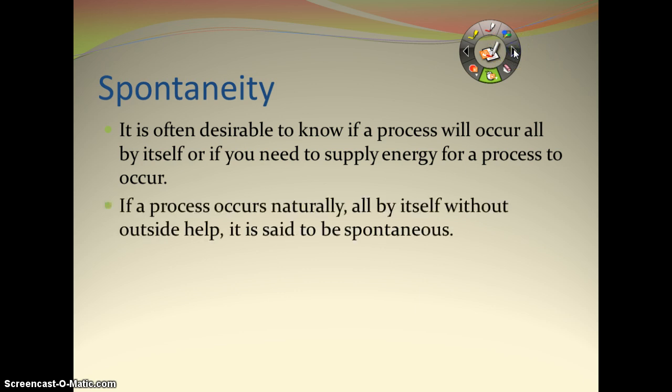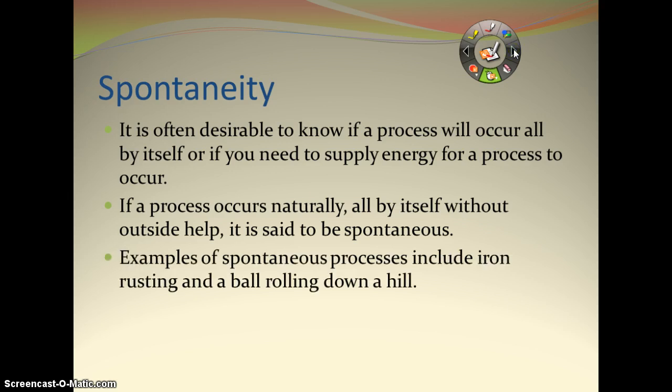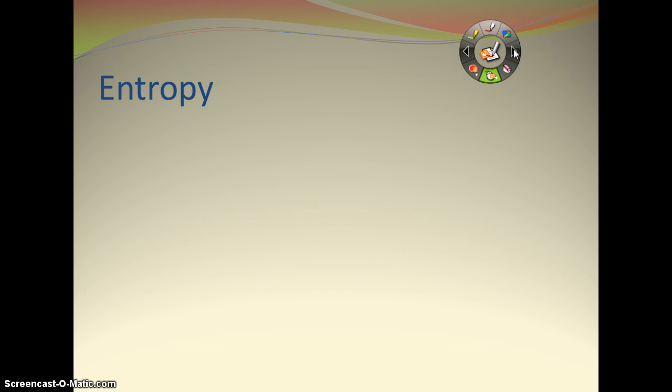If a process occurs naturally all by itself, it is said to be spontaneous. So setting a nail outside, it rains, it rusts, that's a spontaneous reaction. So iron rusting, ball rolling down a hill, spontaneous processes.